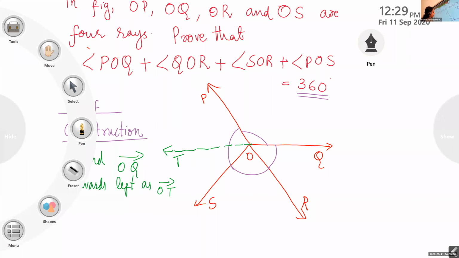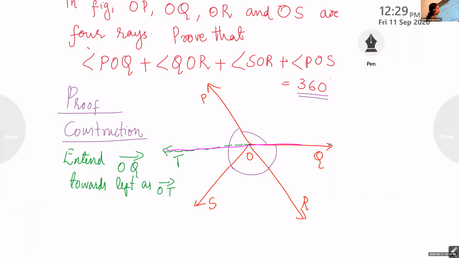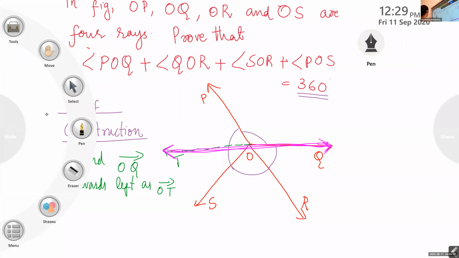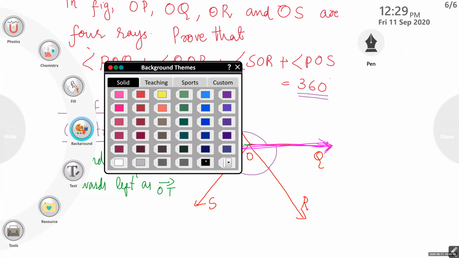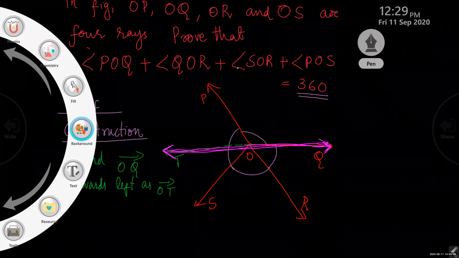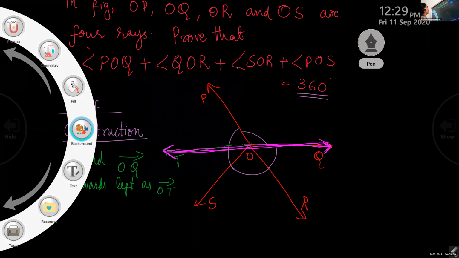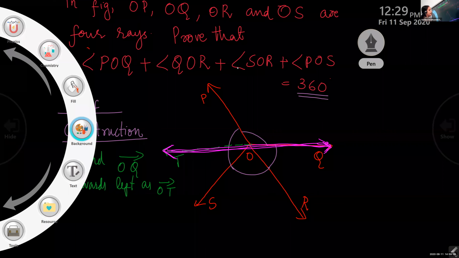Now you look here. After drawing that ray, what can you tell about TOQ? A straight line. We got it as a straight line, right?